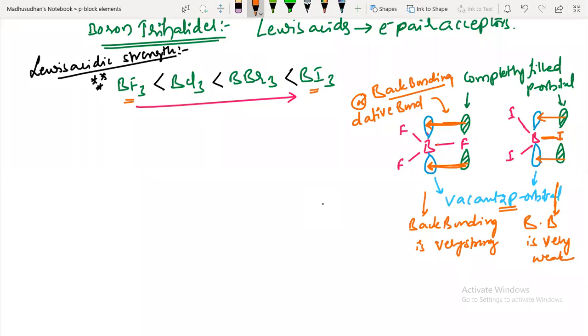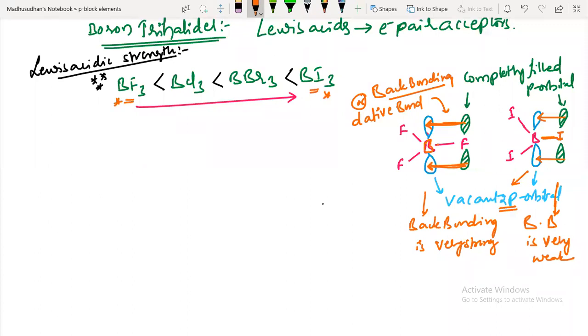The lone pairs are coming into the boron atom, right? Here back bonding is weak. That means the 2p orbital is partially vacant in this case. So it readily accepts a lone pair if someone is donating to it, isn't it? That is the reason why BI3 is a stronger Lewis acid compared to BF3.